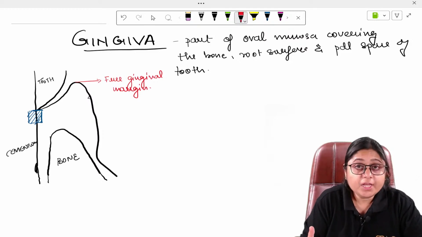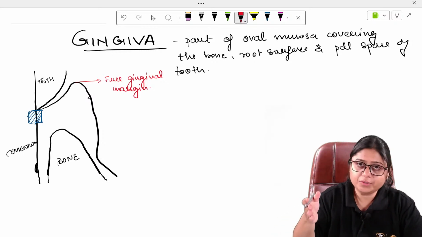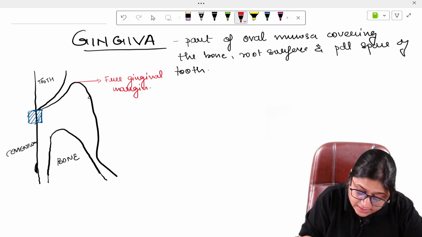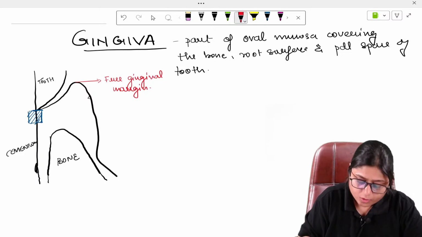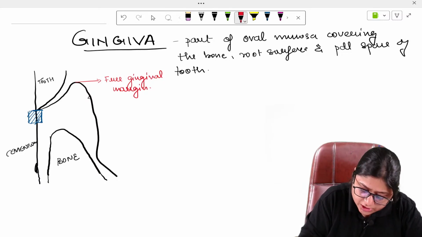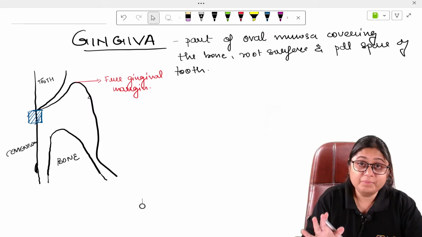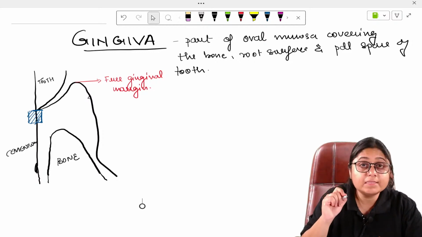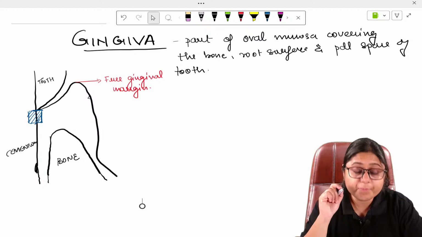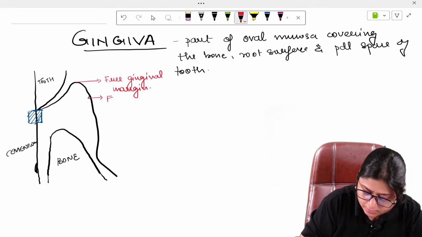It is called free because it can be easily separated from the tooth, and it lies on the outer aspect of the sulcus. From this free gingival margin, in approximately 50% of the patients, there is presence of a groove which is called the free gingival groove.